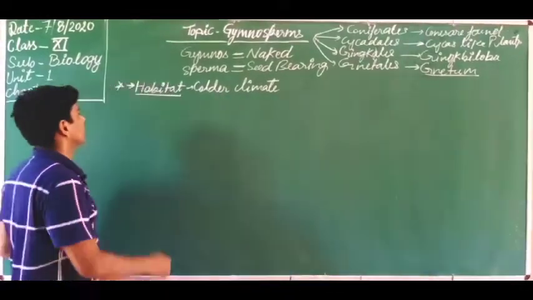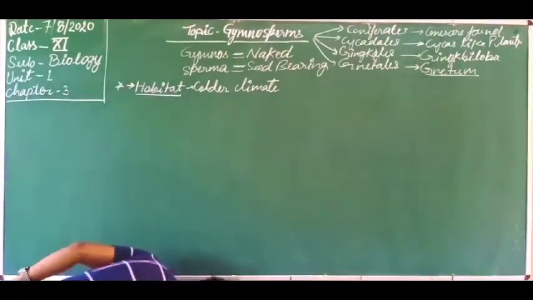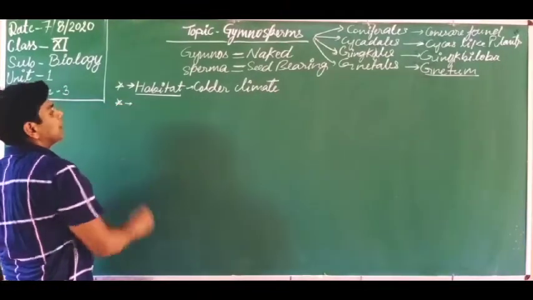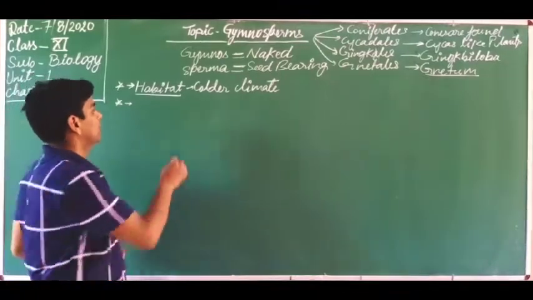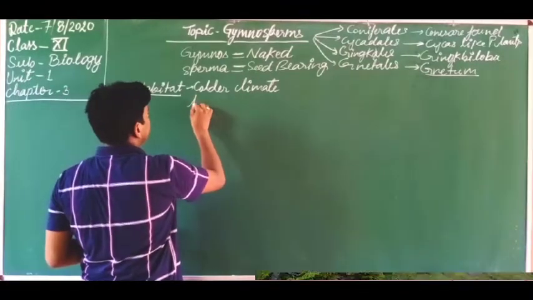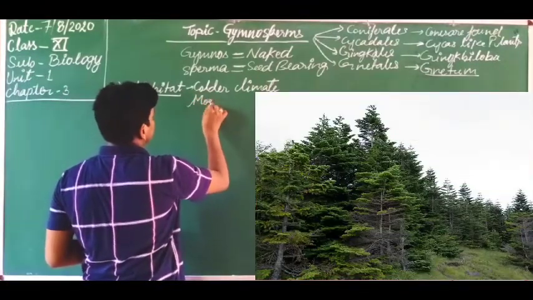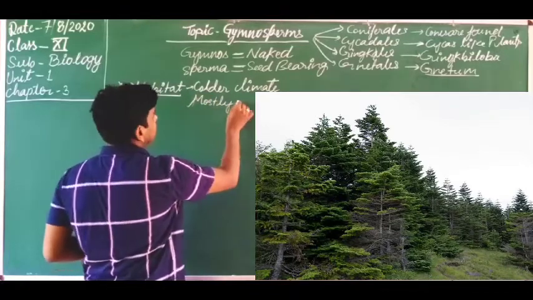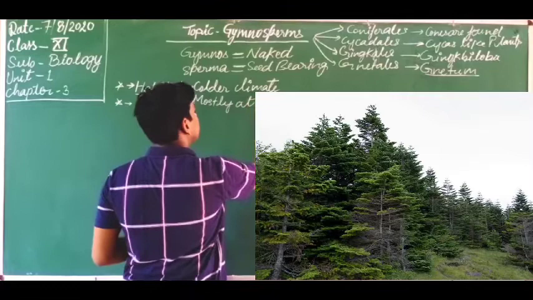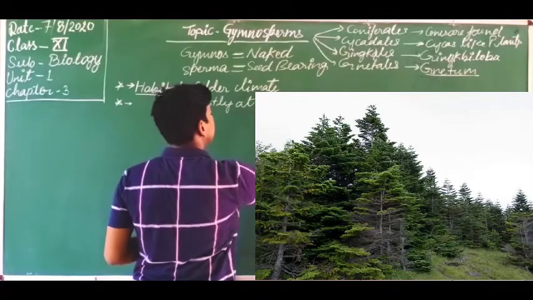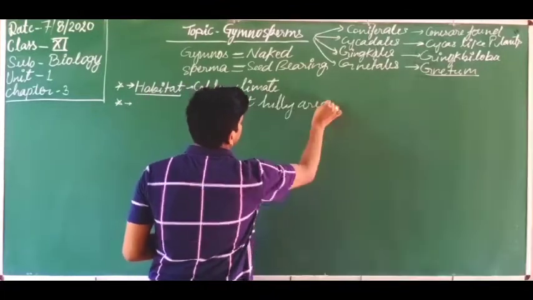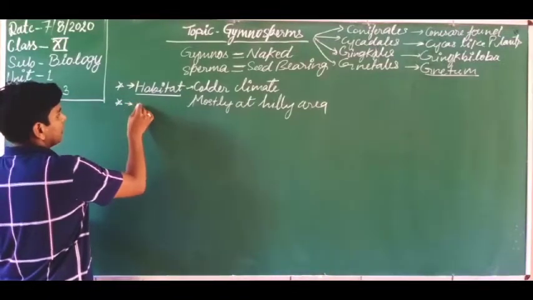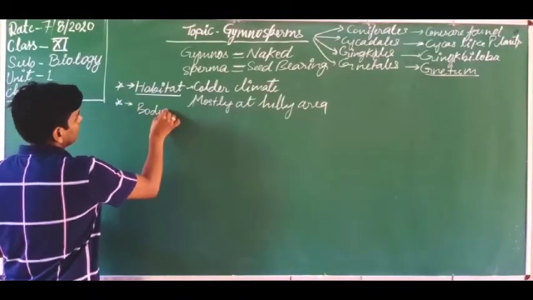So the habitat is colder climate, and also mostly hilly areas.